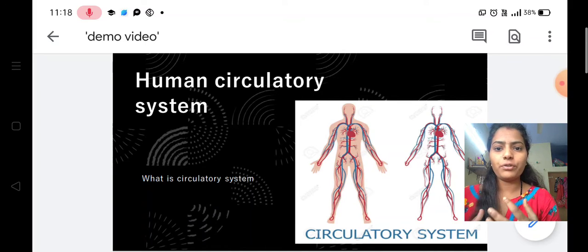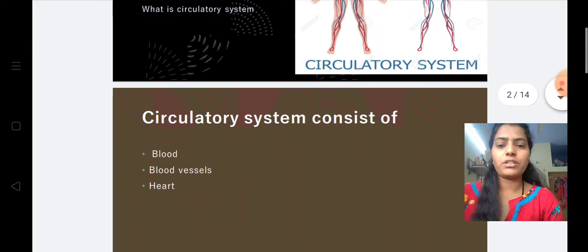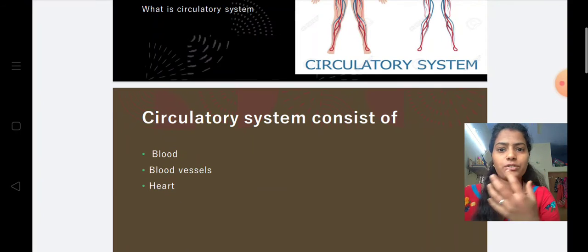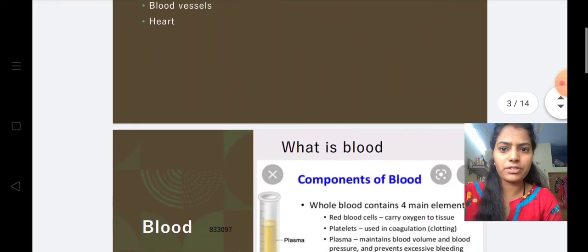As you know, our human body consists of various systems, that is reproductive system, digestive system, respiratory system and circulatory system. So what is a circulatory system? The circulatory system means it is a conduction of the blood all over the body. In the circulatory system there are mainly three components, that is blood, vessels and the heart. We're gonna see the first, blood.